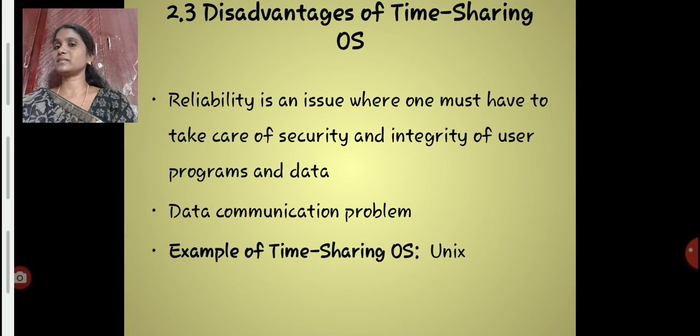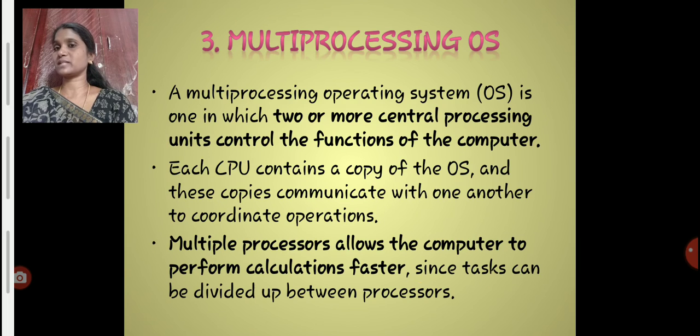And these are the disadvantages of time sharing OS. Reliability is always an issue. In time sharing OS, the user has to ascertain that the upcoming jobs are secured and reliable. It is the user's duty to ascertain all those things. So reliability is an issue in time sharing OS. Then data communication is a problem. The best example of time sharing OS is Unix.